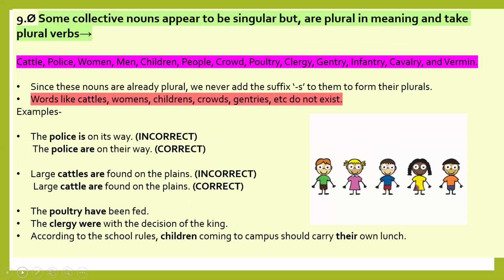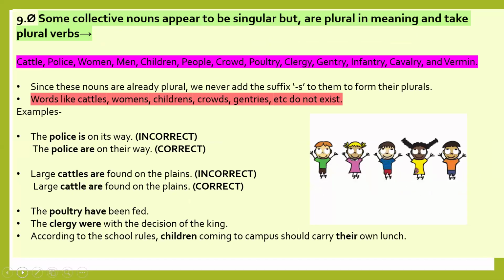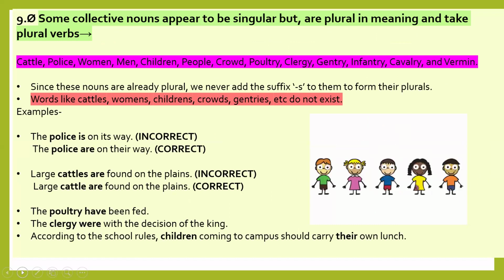Some collective nouns appear to be singular but are plural in meaning and take plural verbs. These are: cattle, police, women, men, children, people, crowd, poultry, clergy, gentry, infantry, cavalry, vermin.